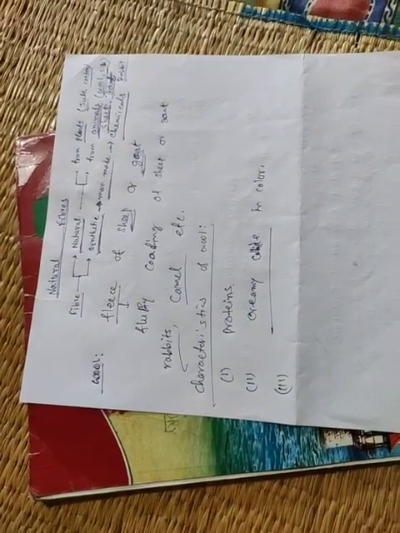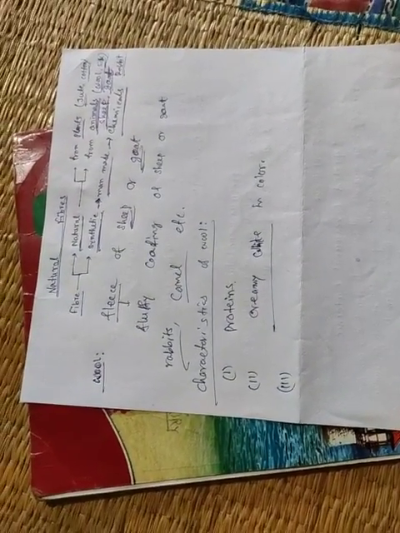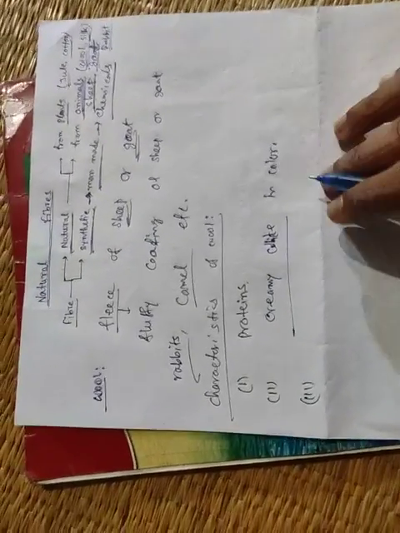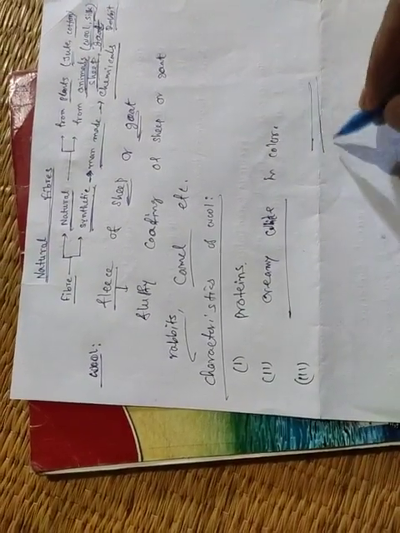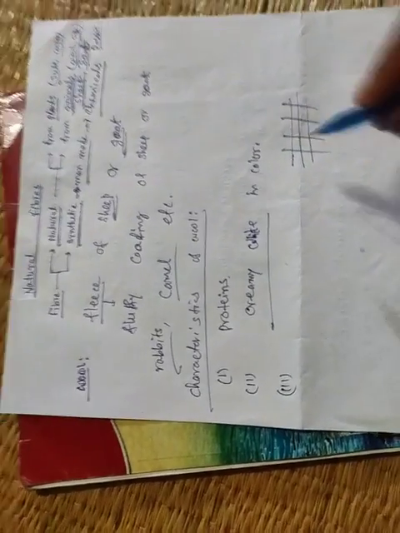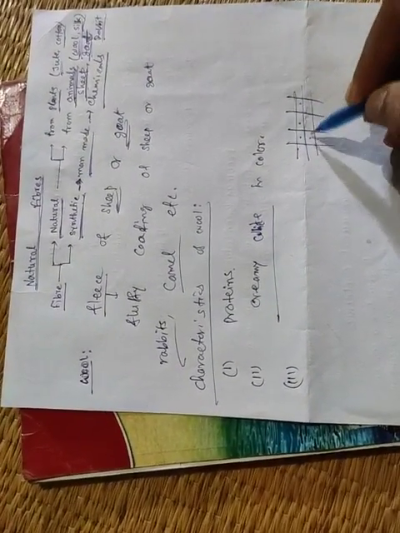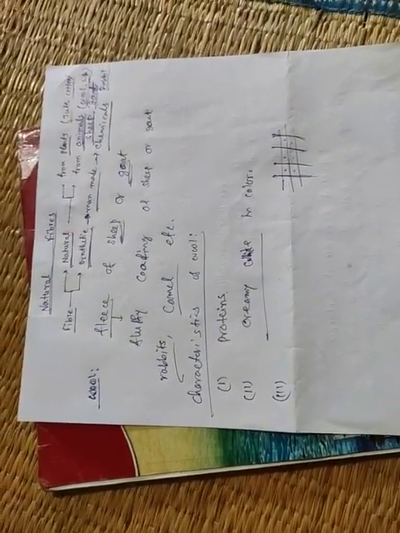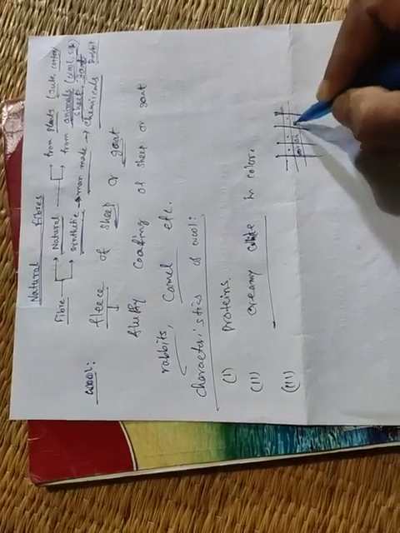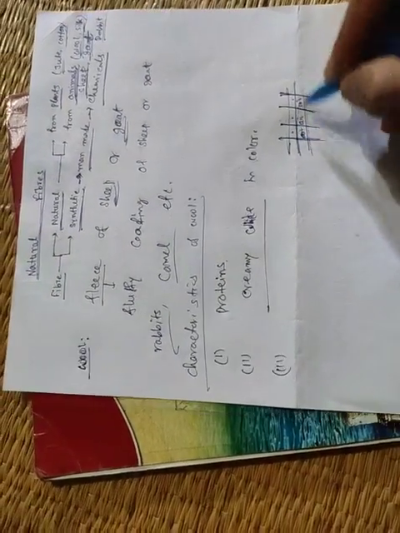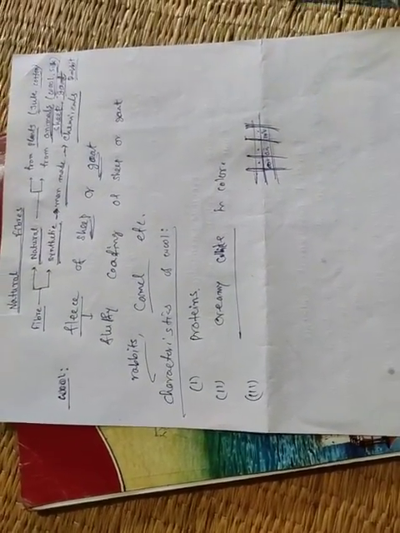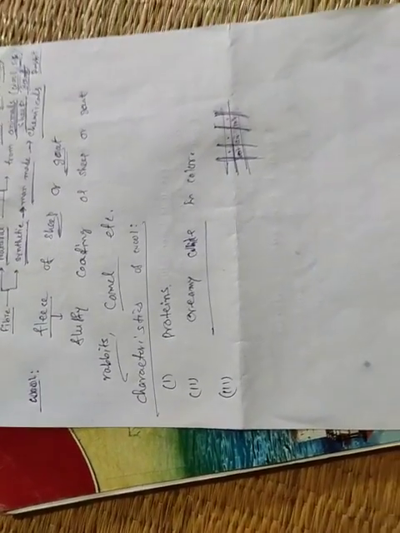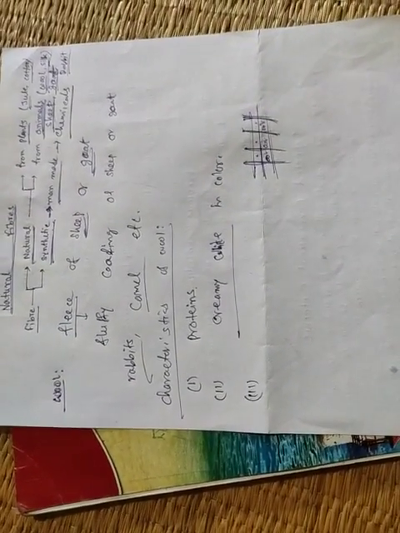Third point, wool has scales and it is crimped. As it is crimped, we can make cloths like that. And in the gap between the fibers, the air is trapped. So as air is trapped between the fibers, it is very useful in winter to keep our body warm.